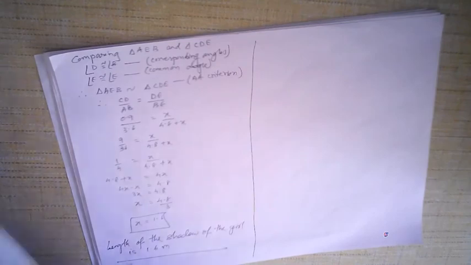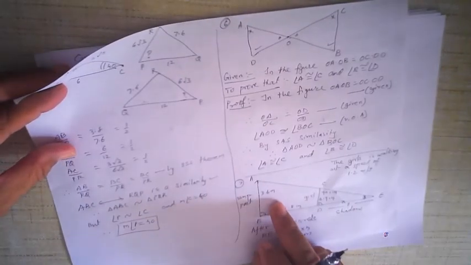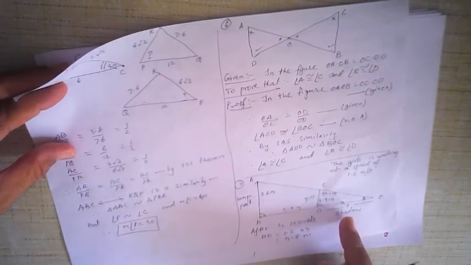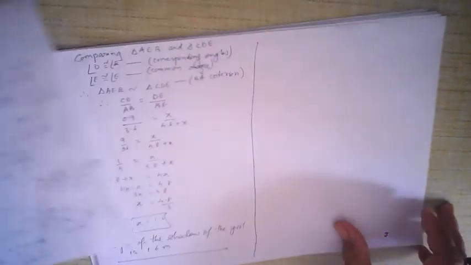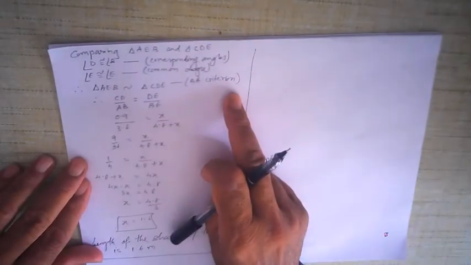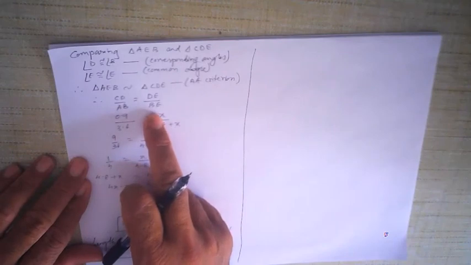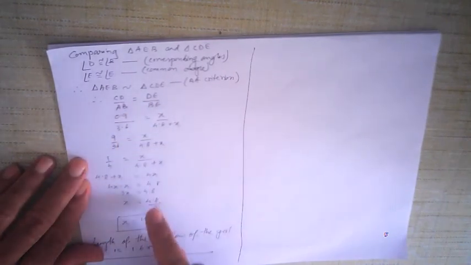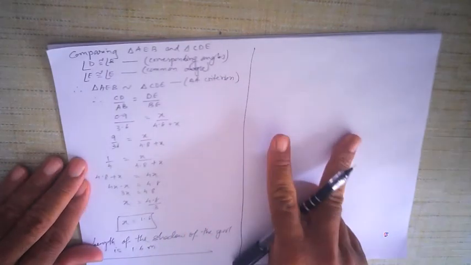Okay, 1.6 meters. So once again, look at this question carefully. It looks difficult, but it's not. It is based on similar triangles only. First of all, you have to show that the triangles are similar. After the triangles are similar, you take the ratio of the sides. After that, put in the values of the ratio of the sides and find the value of x. All right, this should be more than enough.